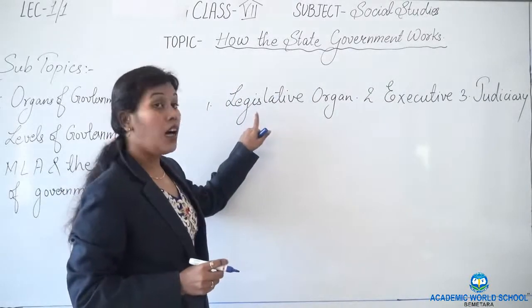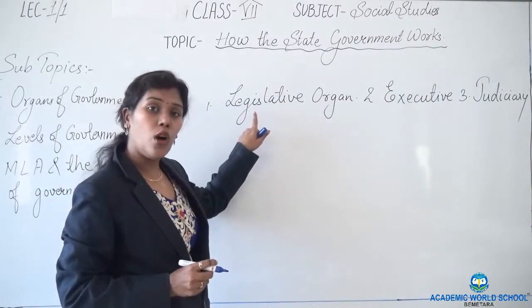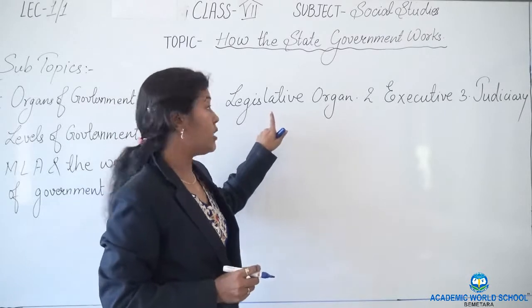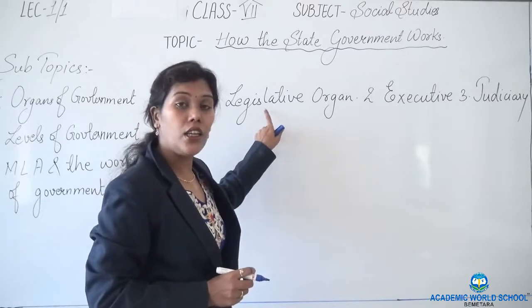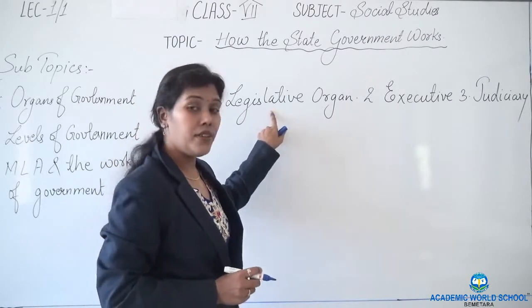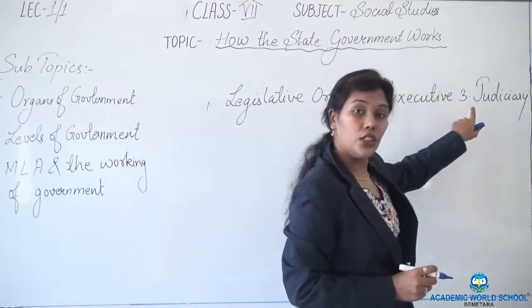These are the organs of the government. All the governments in the entire world have these 3 organs: legislative, executive, judiciary.